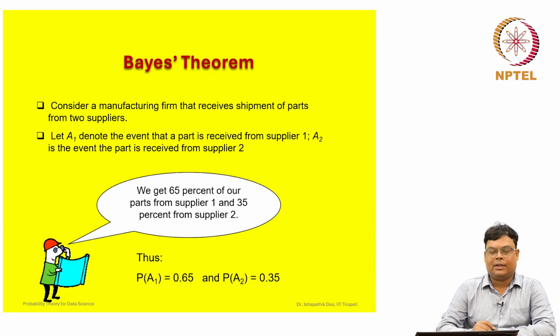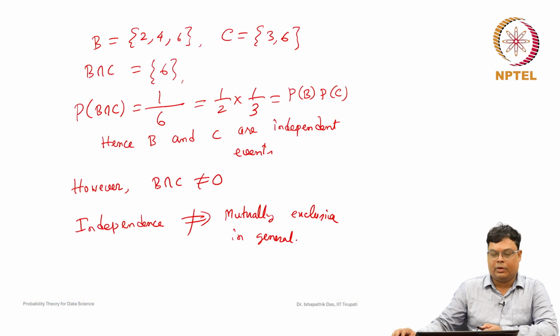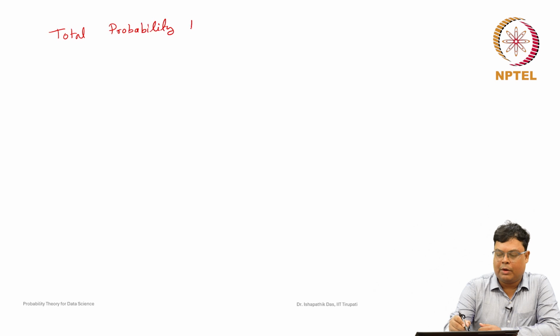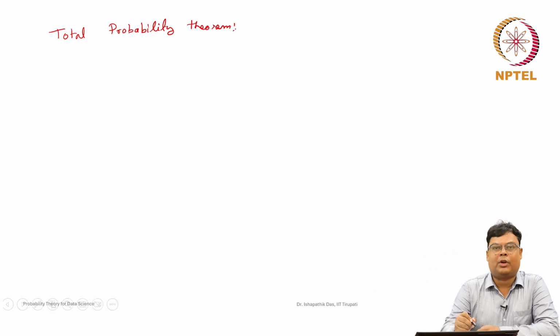Now, we will discuss Bayes theorem. Before that, let us discuss one particular theorem. It is known as the total probability theorem, or theory of total probability, or law of total probability. So, let us discuss that. Total probability theorem or law of total probability.